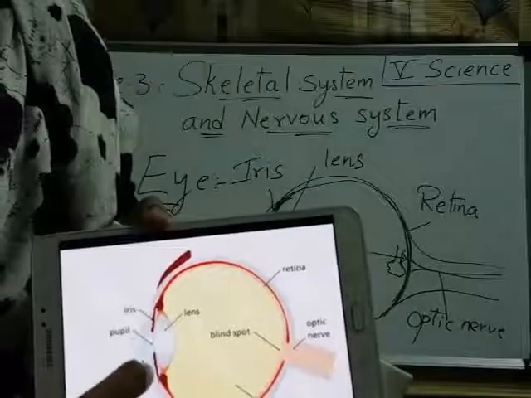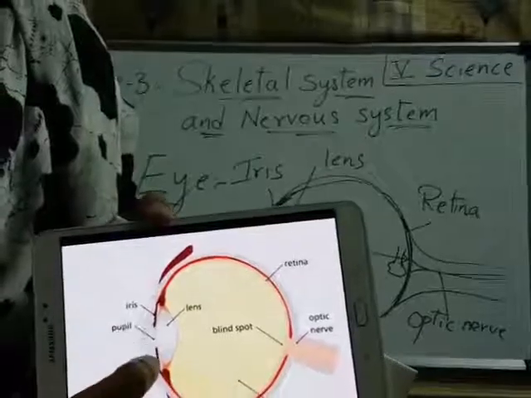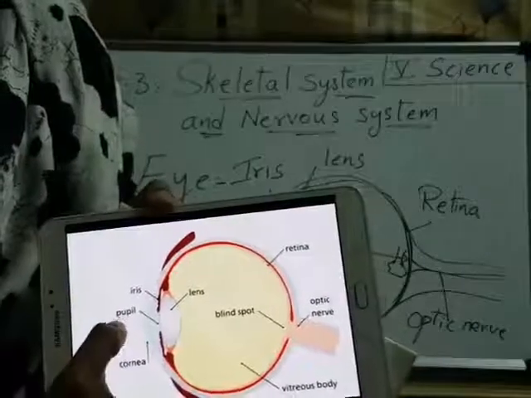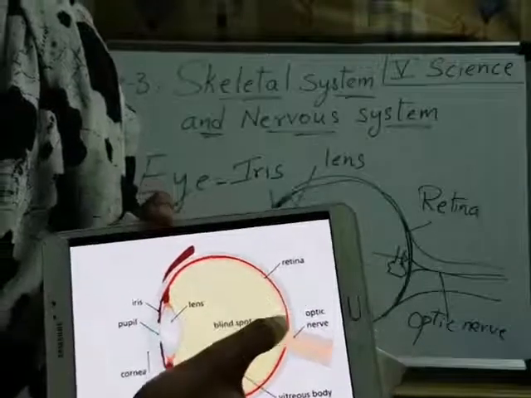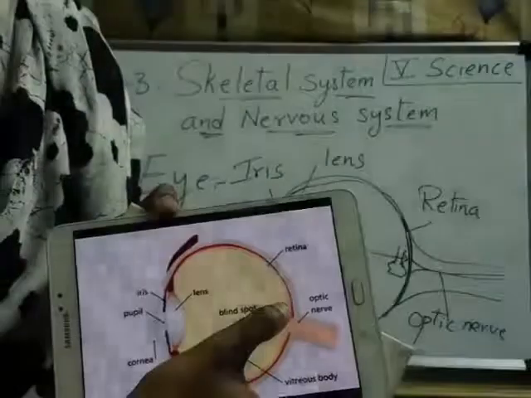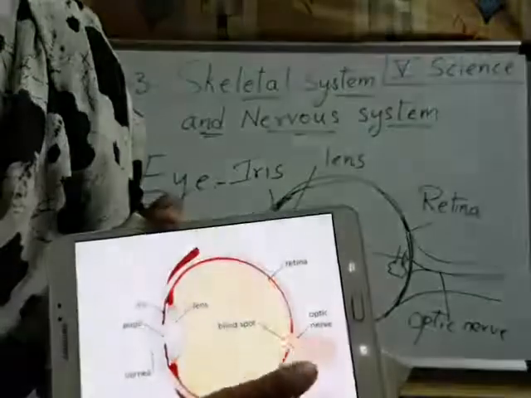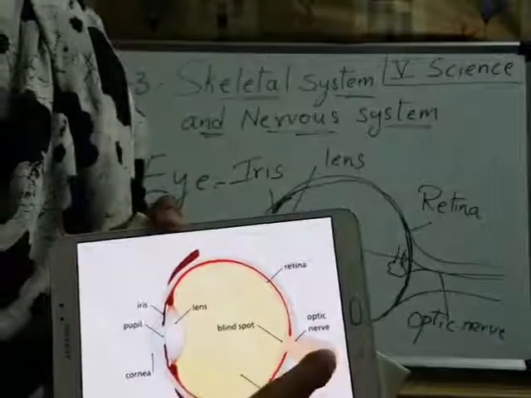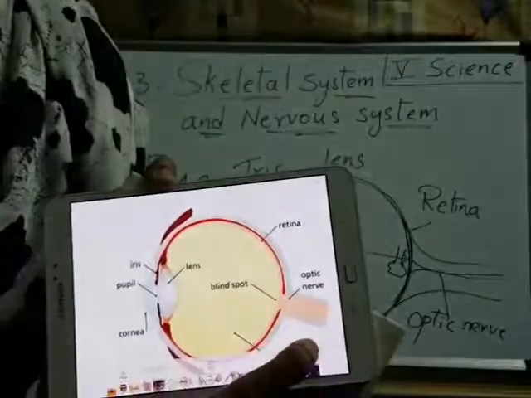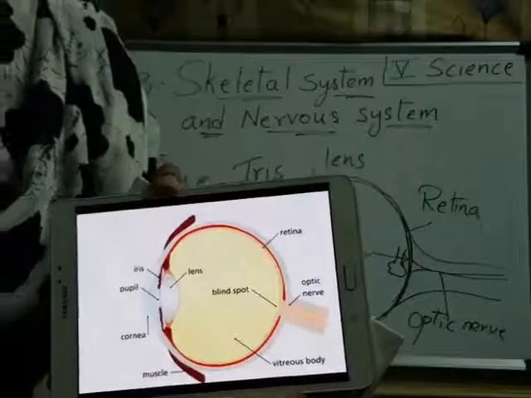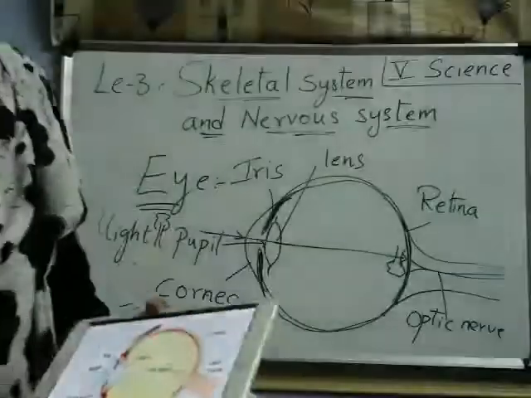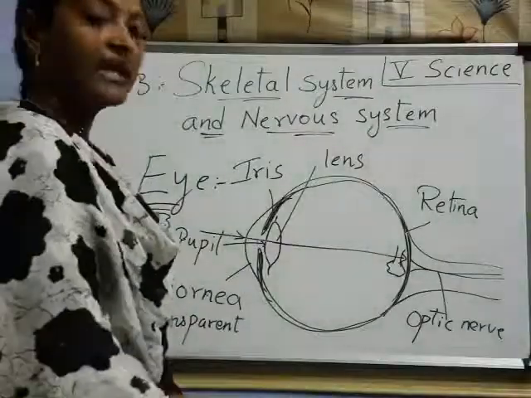See here, iris, and a black hole. I said, no, that is the pupil. It only allows the light to enter, and after that it reaches the thin layer that is the retina, and it is connected to the optic nerve. Right, children? Have you understood? This optic nerve sends the information to the brain. Got it? This is the structure of an eye.